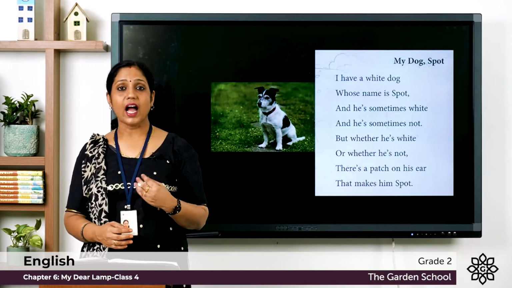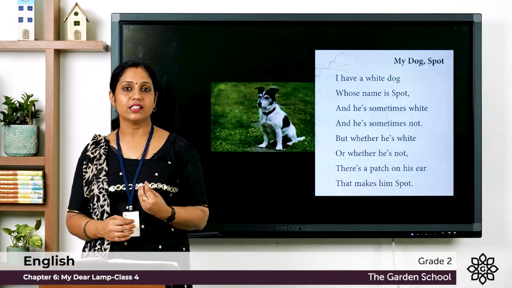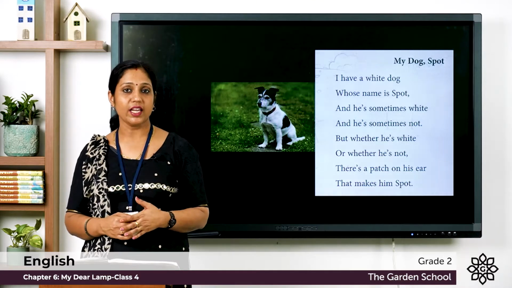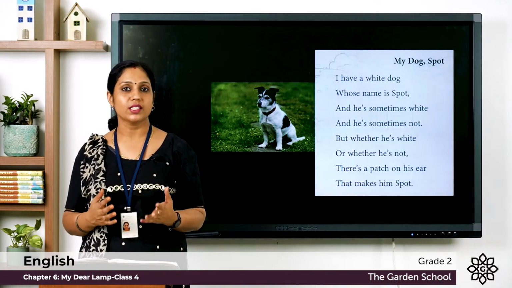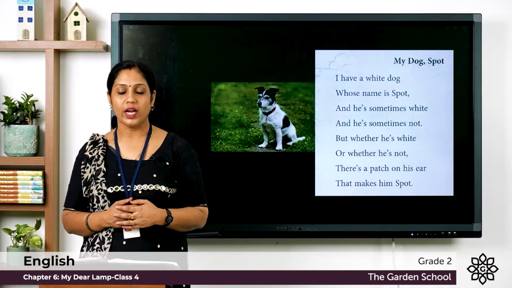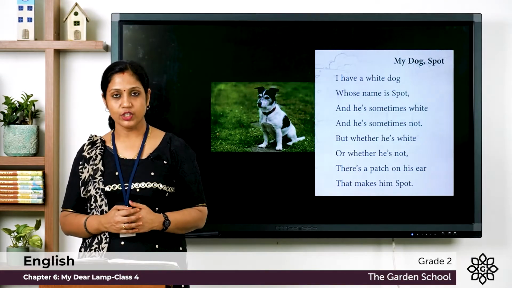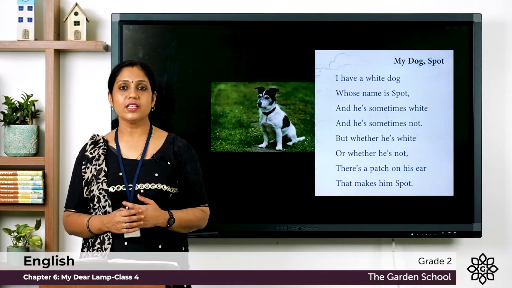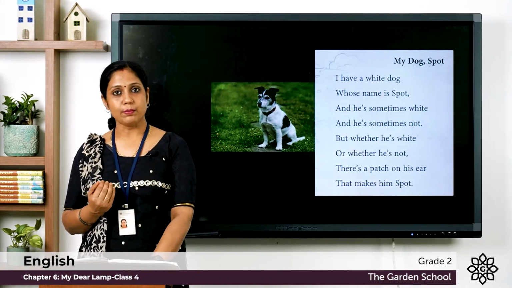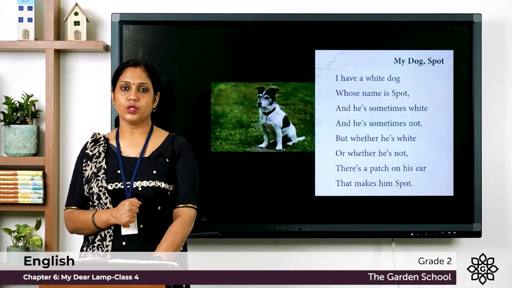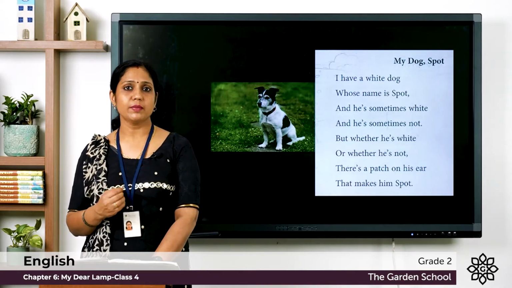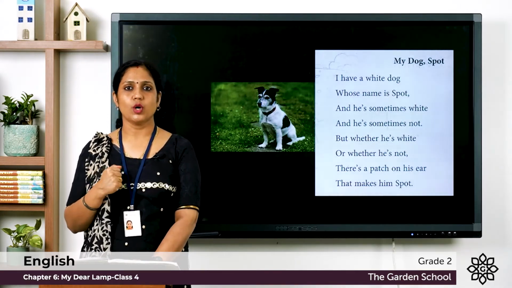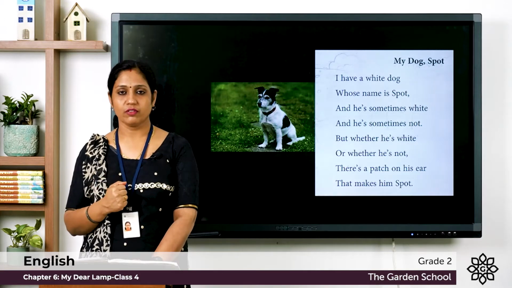So what is told here? It said that I have a white dog. Here I is referred to the poet. The poet is saying I have a white dog. So what is the color of the dog? It is white. So I have a white dog whose name is Spot. And what is the name of the dog? The name is Spot. And he's sometimes white and he's sometimes not. And the poet is saying that sometimes he is white, but sometimes he is not white. Let's see what is the reason for that.